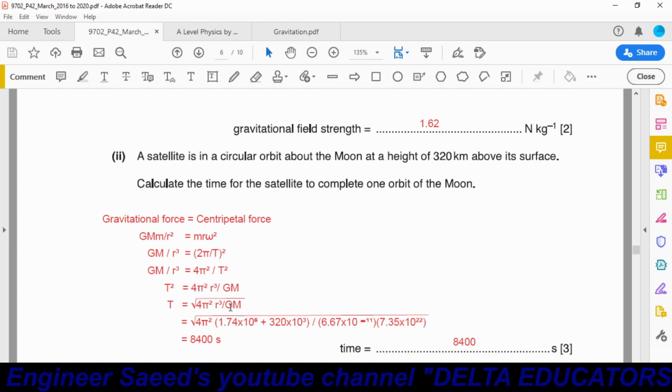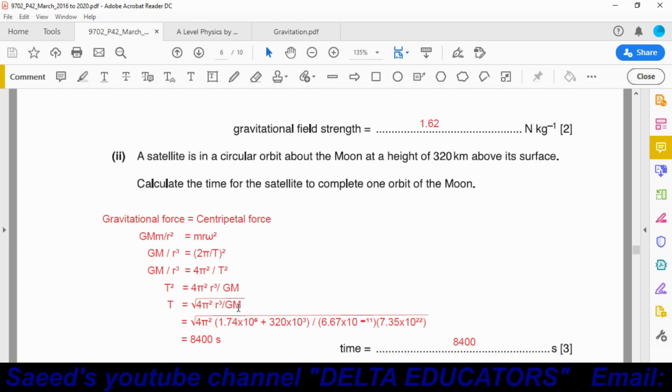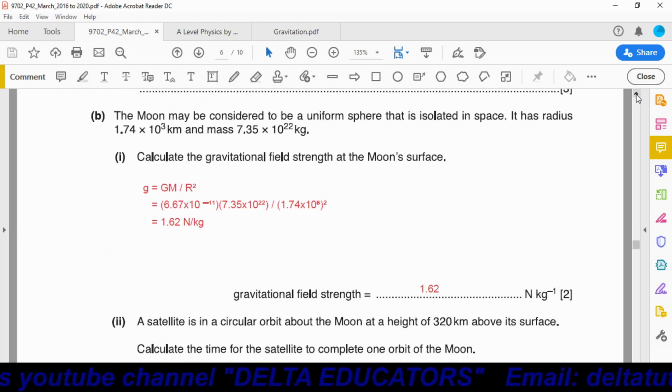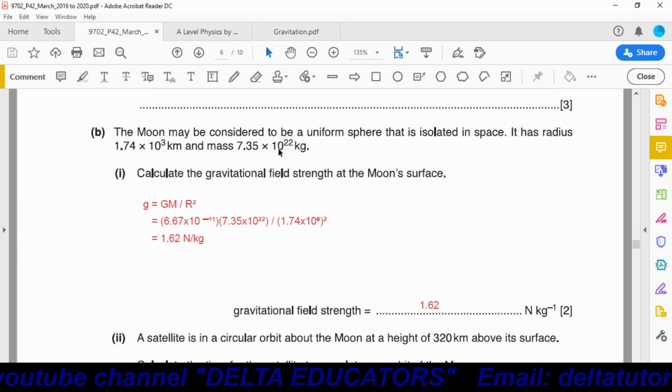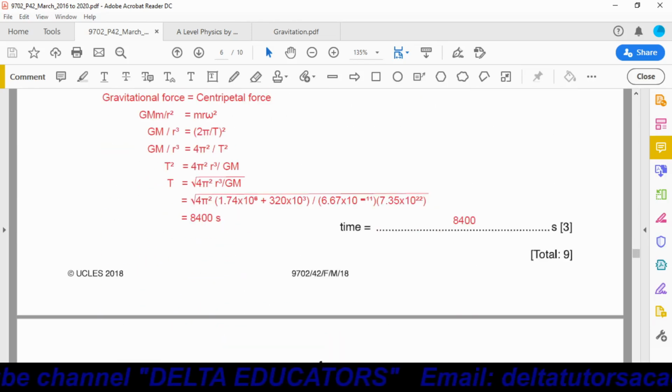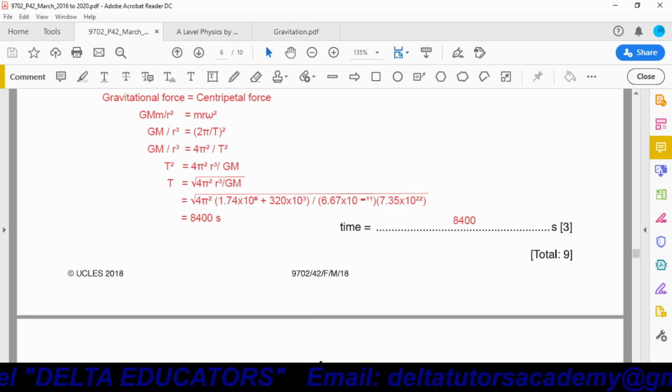Okay, divided by GM. This G is the universal gravitational constant and its value is 6.67 into 10 power minus 11. This M is the mass of the moon. Mass of the moon is 7.35 into 10 power 22, it is given. We have substituted all the values, and by solving we got the answer 8400 seconds. So the time period of the satellite is 8400 seconds.